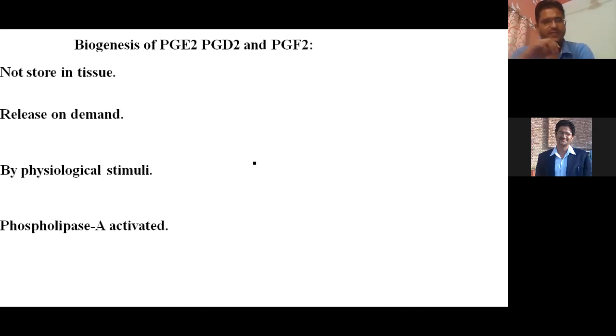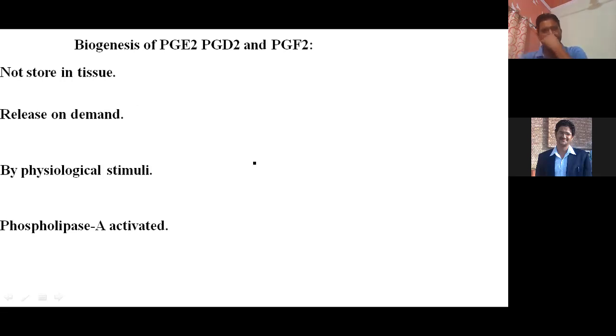According to information from our brain, they can synthesize different types of compounds which are required for our body. So the point is the compound prostaglandin is not stored in any tissue of our body. It is produced on demand.